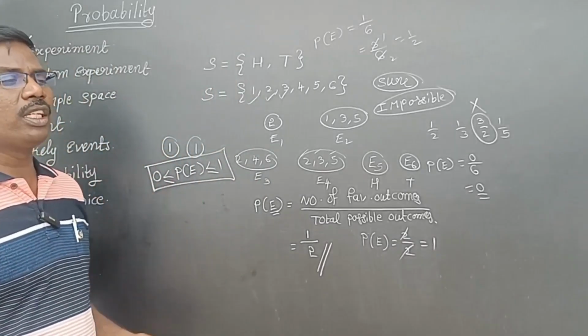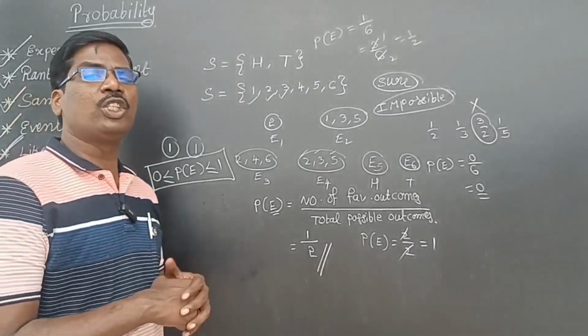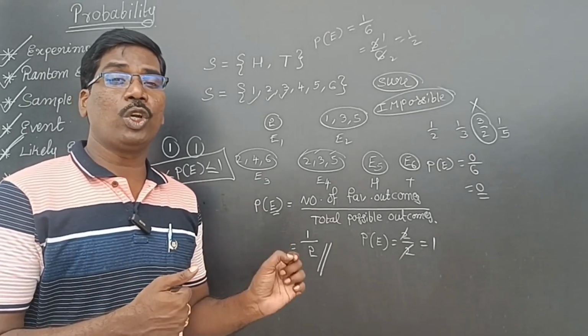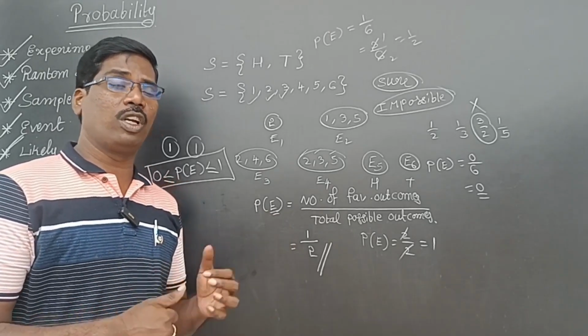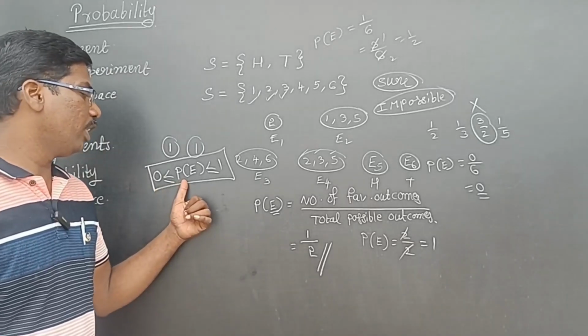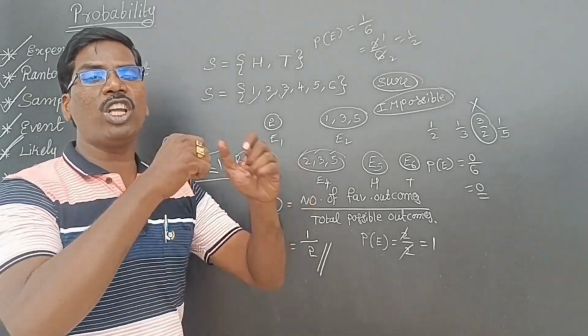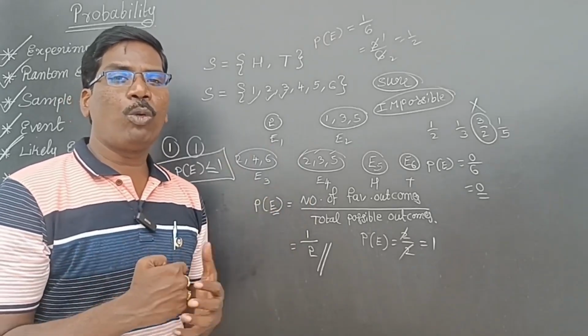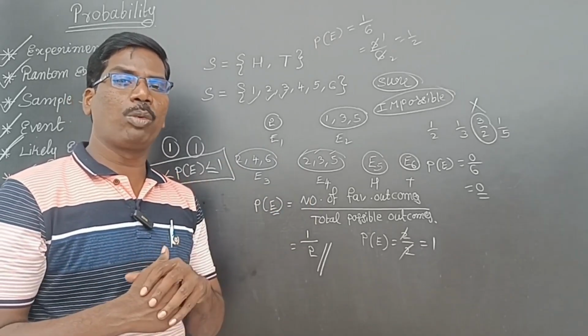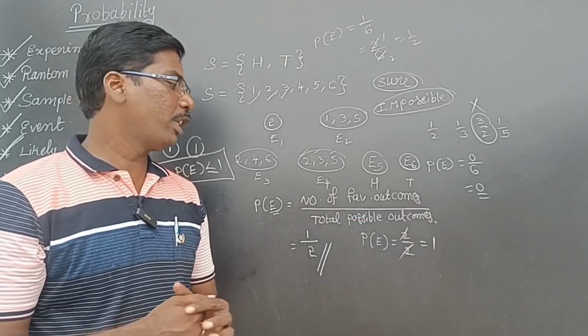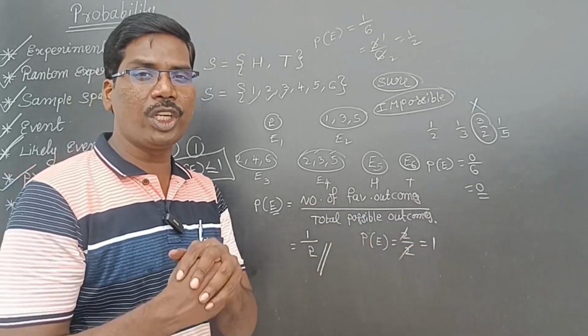So now we can say the probability lies between 0 and 1, and also can be 0 and 1. So 0 is less than or equal to P of E, less than or equal to 1. That is, 0 is less than or equal to the probability of an event, less than or equal to 1. This is very important. The probability of an impossible event is 0. The probability of a sure event is 1.